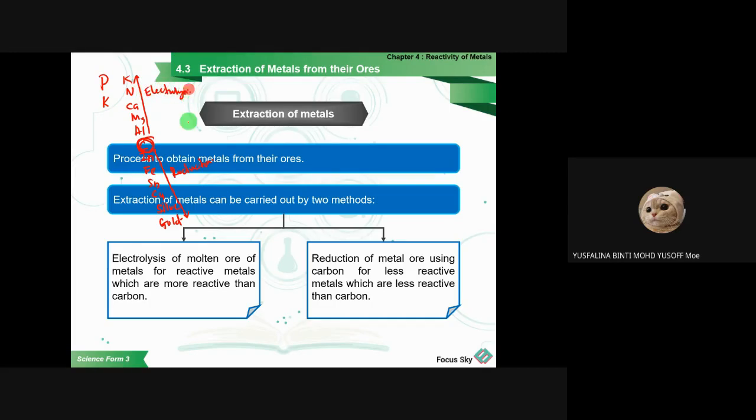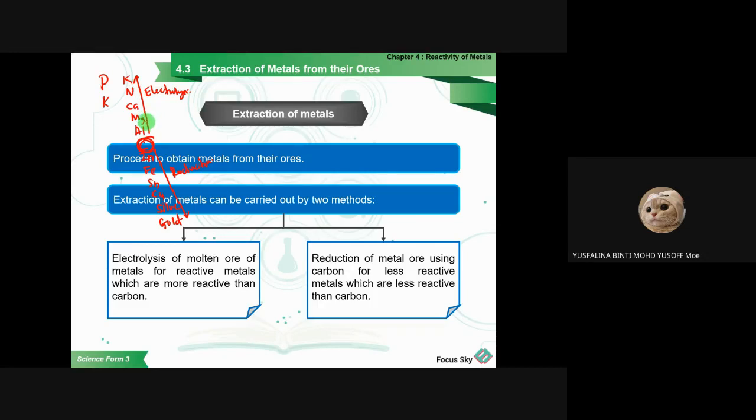For those more active than the carbon, if you want to get the metals from the ores, you have to use the process of electrolysis. But for those less reactive than the carbon, we can use the process of reduction to get the metal from the ores. So that's why we have two methods.